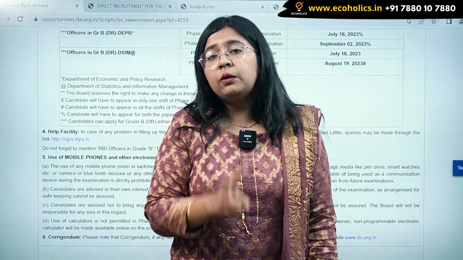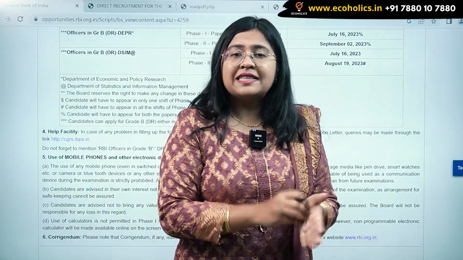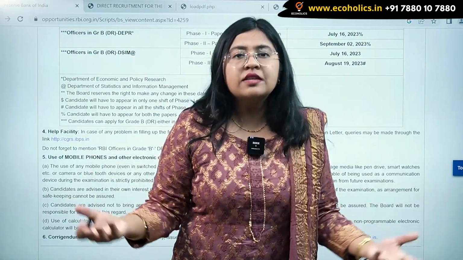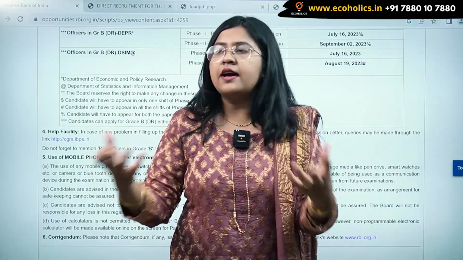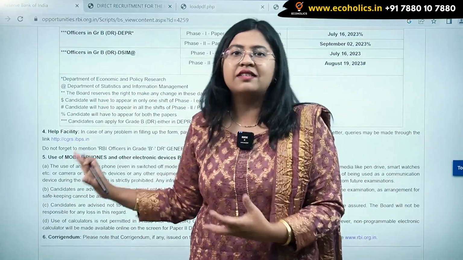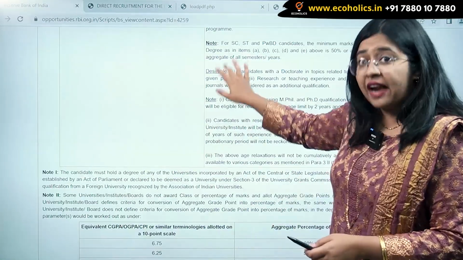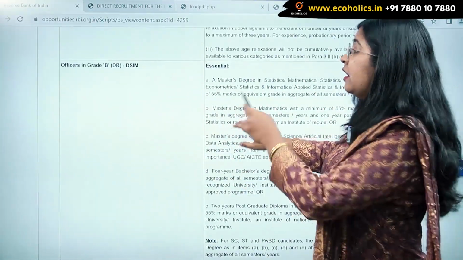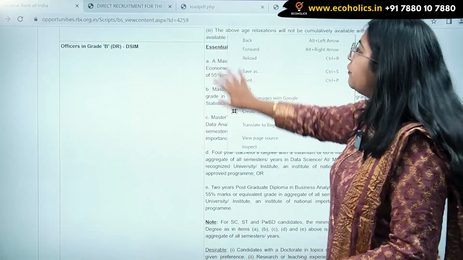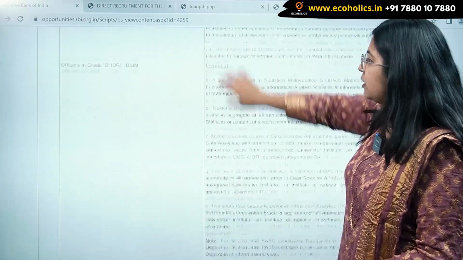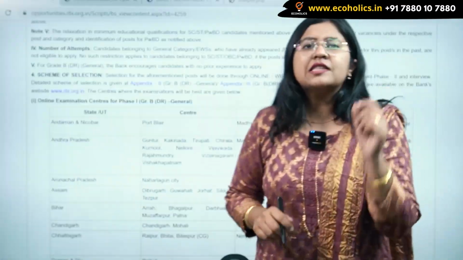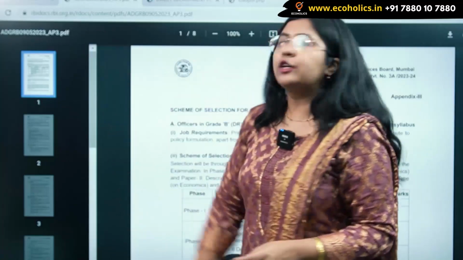Now the third thing that we look into is what is exactly the amount of syllabus that you have to read. Many students are again searching for the syllabus कि कहाँ है syllabus, कहाँ है syllabus. भाई मत ढूंढो इतना. The RBI has given the syllabus in the notification only. Right after the academic qualification you will get to the appendix 3. Okay, so right after the academic qualification you will scroll by the notification and आपको मिलेगा appendix 3. Just click on appendix 3 and you will be redirected to this page.